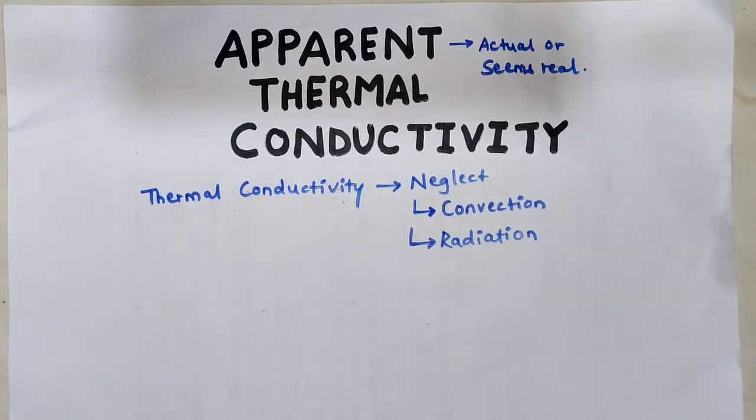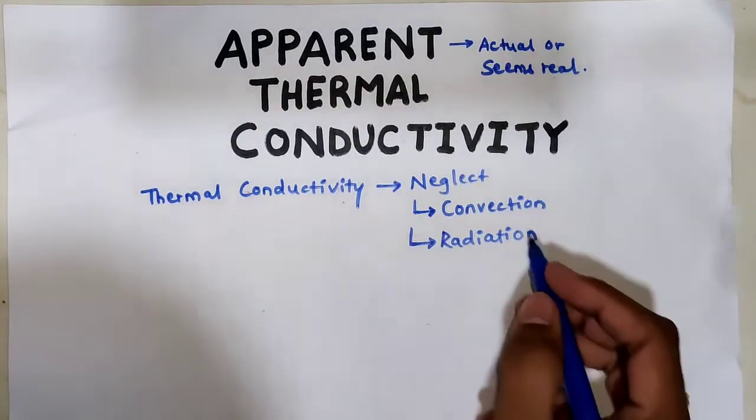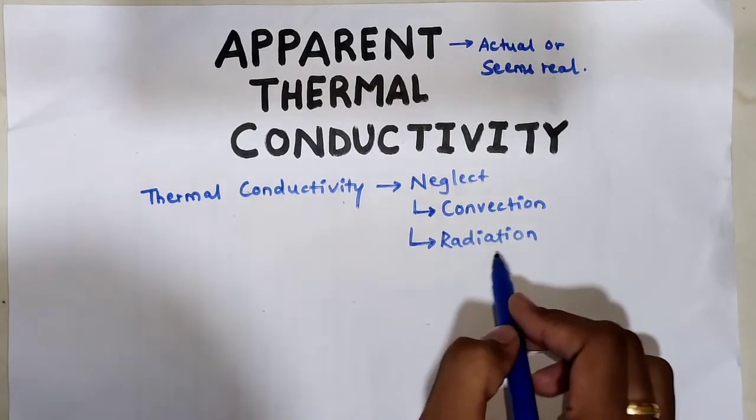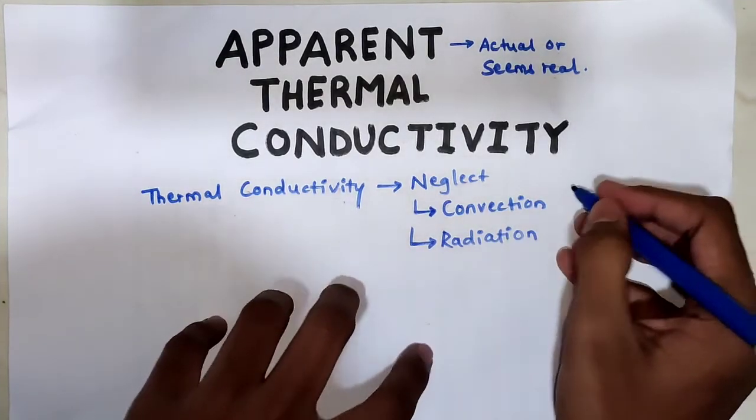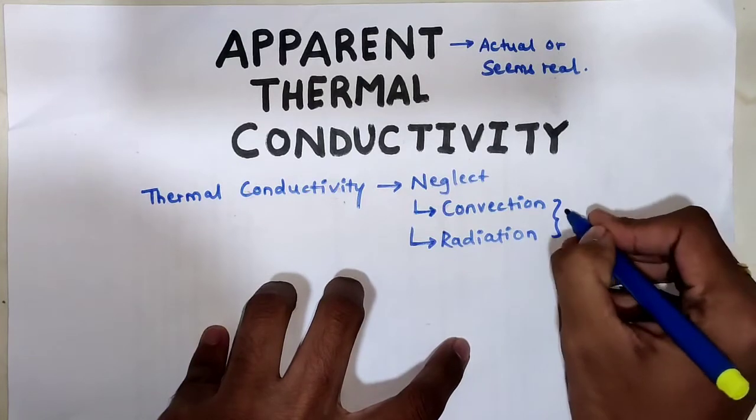Okay. So why do we neglect these convection and radiation heat transfers? Because they are negligible.